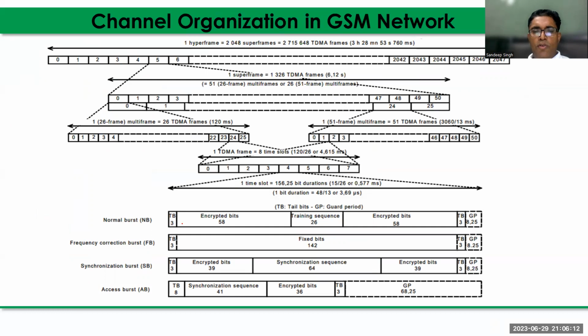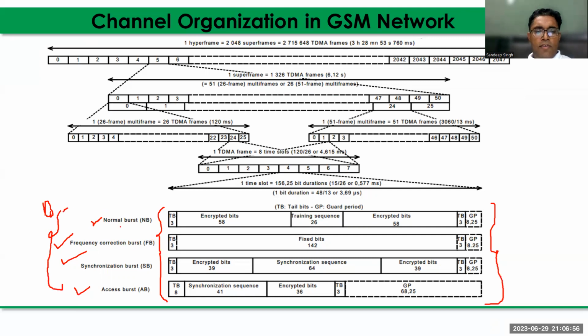In the top view, you can see everything, all the hierarchy in the frame structure of the GSM network: burst, time slot, frame. So one by one we will discuss here. And at the top you can see the four bursts. Burst means the information you are transmitting in the time slot. Four types of burst are there: normal burst, frequency correction burst, synchronization burst, and access burst. One more burst is there, known as the dummy burst. When there is no information transmitted, a format of dummy burst is also there that will be used sometimes. So these are the four main bursts when there is any information.